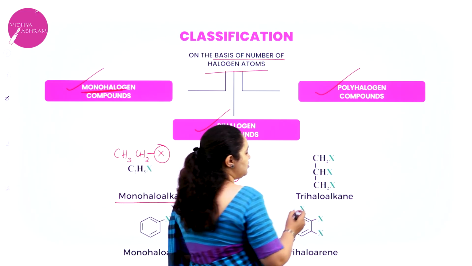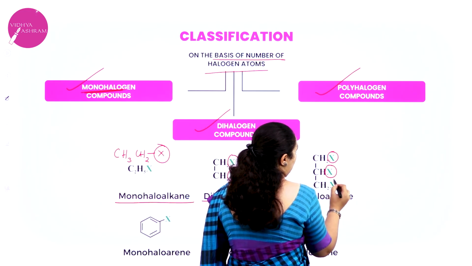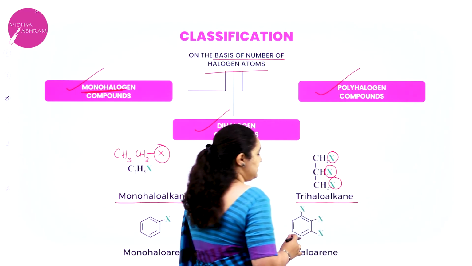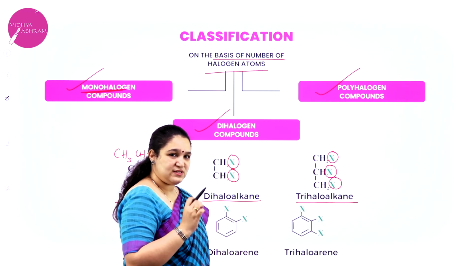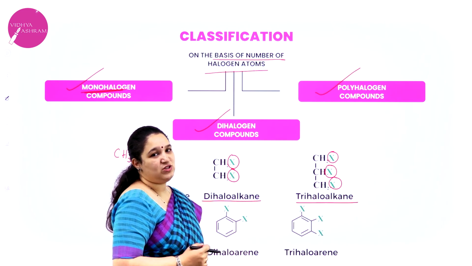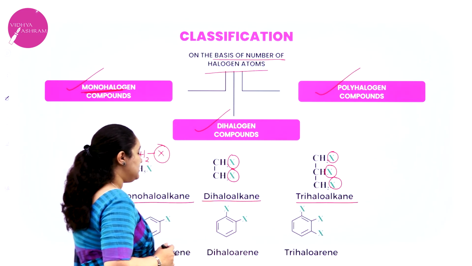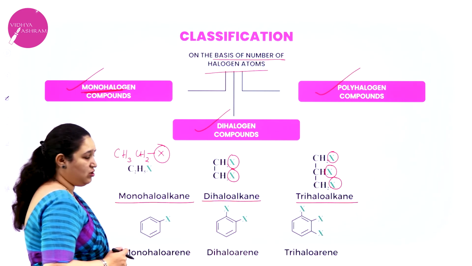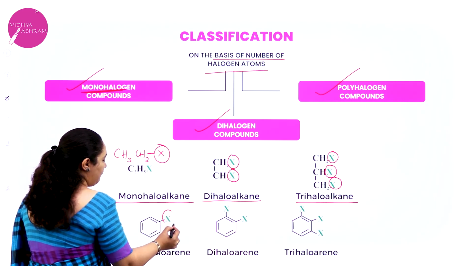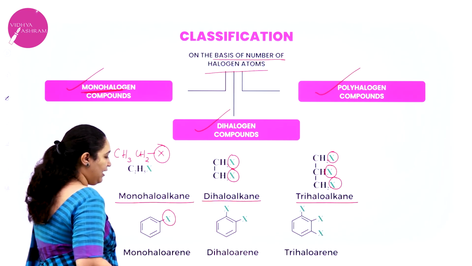Here how many halogens can you see? You can see 1, 2, 3. So they are called trihaloalkanes. In the same compound you can see 3 halogen atoms. Similarly, for arenes also, on the benzene ring you have 1 halogen, so it is a monohaloarene.